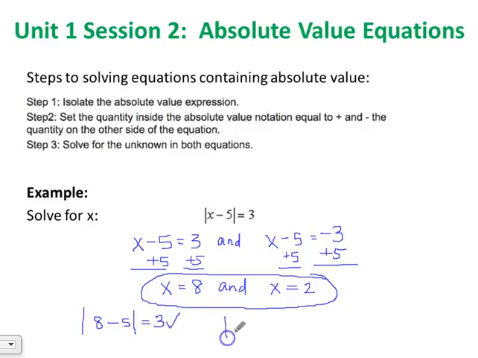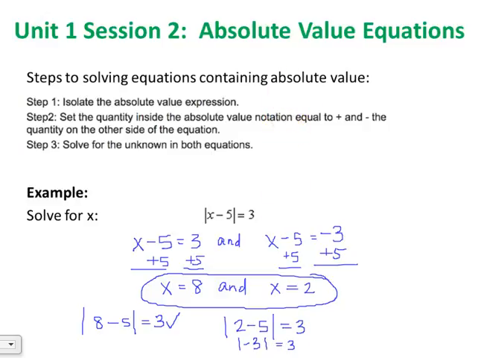The other one is the absolute value of 2 minus 5. And 2 minus 5, what does that give us? Negative 3. When we take the absolute value of negative 3, that is equal to 3 because the absolute value of negative 3 is the distance between 0 and negative 3 on a number line, which is 3. Or you can think of those absolute value bars as anything that's negative will become positive when you take it out.